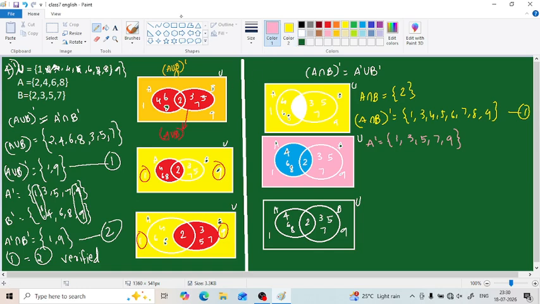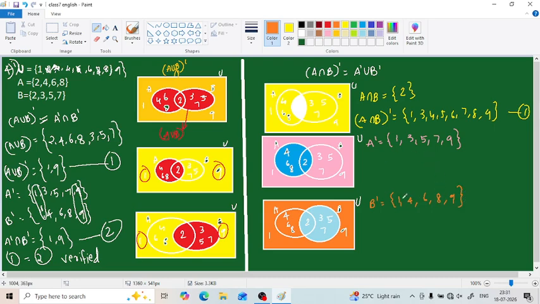Similarly we have to do B complement also. So first we have to understand what is B. B is this circle. This is the B, and what will be the complement of B? Everything except this blue circle. So this forms our B complement. So what is it? Taking another color. B complement is 1, 4, 6, 8 and 9.